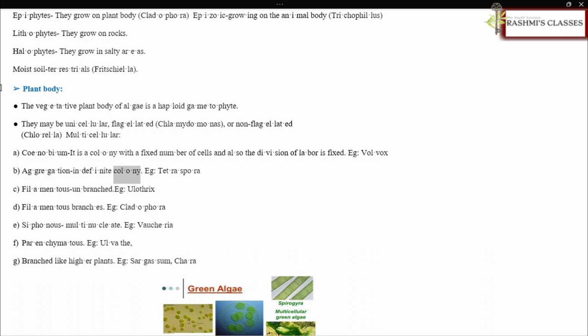Aggregation, indefinite colony, e.g., Tetraspora. Filamentous unbranched, e.g., Ulothrix. Filamentous branched, e.g., Cladophora. Siphonous multinucleate, e.g., Vaucheria. Parenchymatous, e.g., Ulva. Branched like higher plants, e.g., Sargassum, Chara.